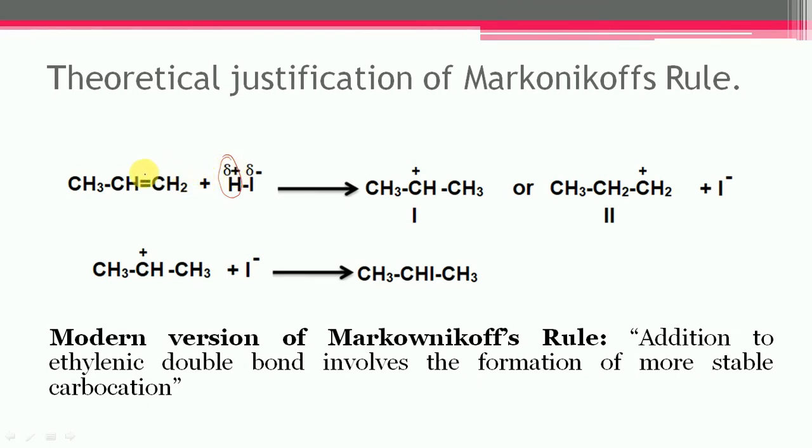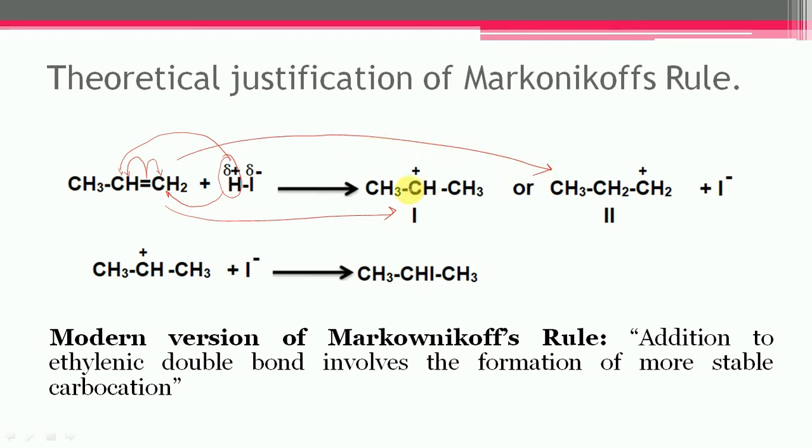If the pi bond shifts toward this side, then the proton gets attached with this carbon, and the first carbocation gets formed. And the second choice, if this pi bond shifts toward this side, then the proton gets attached with this carbon, and finally the second carbocation gets formed.